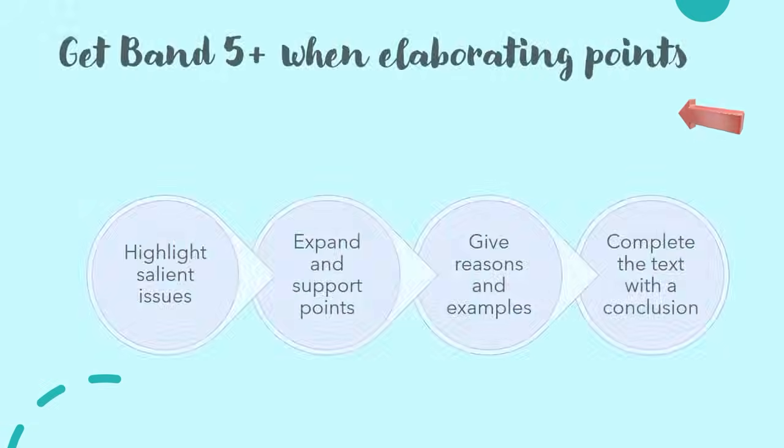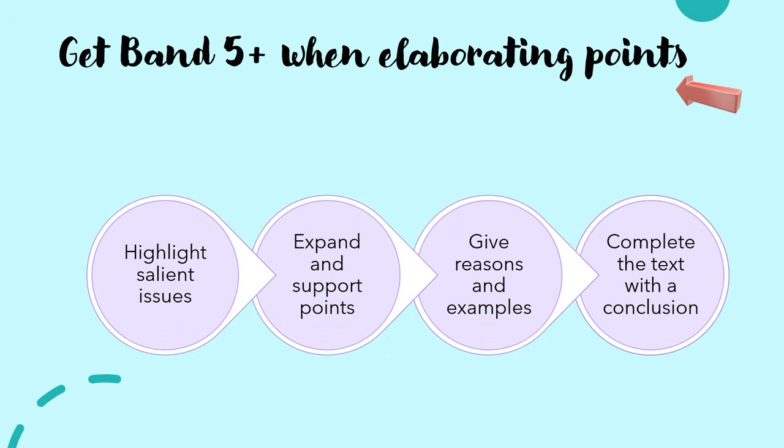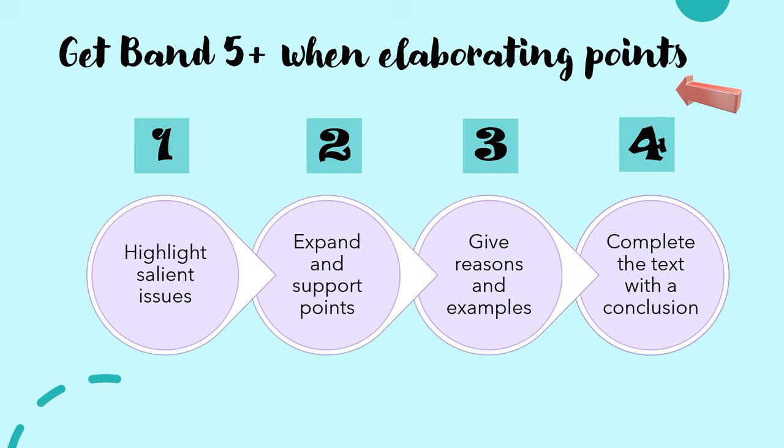So again, to get a band 5+ when elaborating, you must remember to, number 1, highlight the important issues. Number 2, expand and support your points. Number 3, give reasons and examples to support your views. And number 4, complete your text with a conclusion.